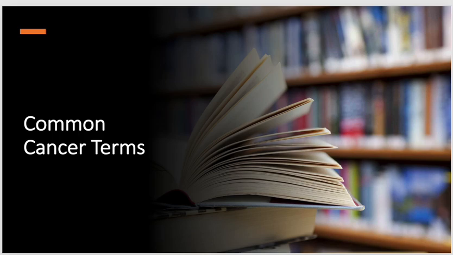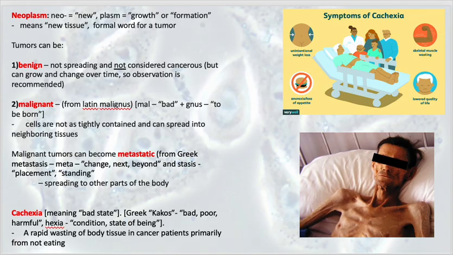Okay, let's move on to part 3, common cancer terms. We've already introduced some terms throughout this lecture, but now let's go over the ones we've talked about and also introduce some others that we haven't touched on yet. So, a neoplasm, neo meaning new, and plasm, as we've seen, means growth or formation, means new tissue. And so neoplasm is actually the formal word for a tumor.